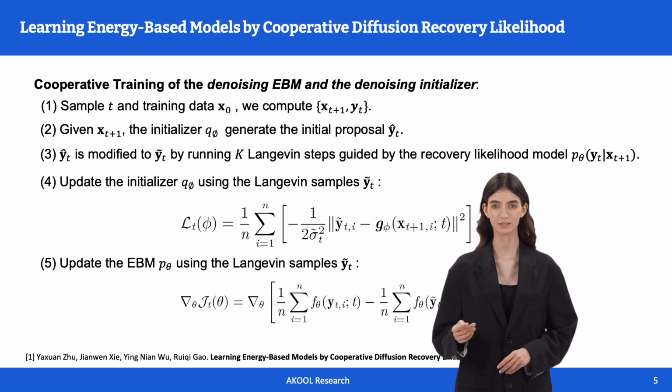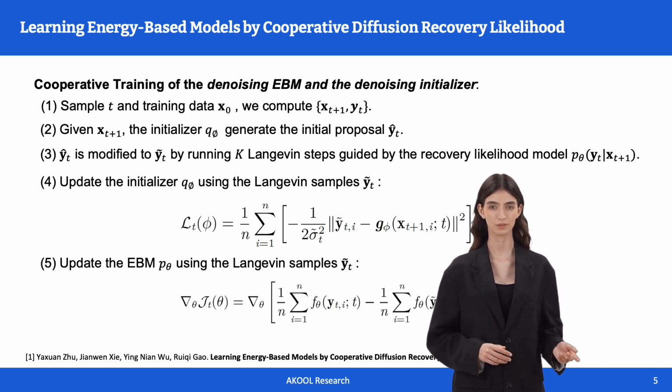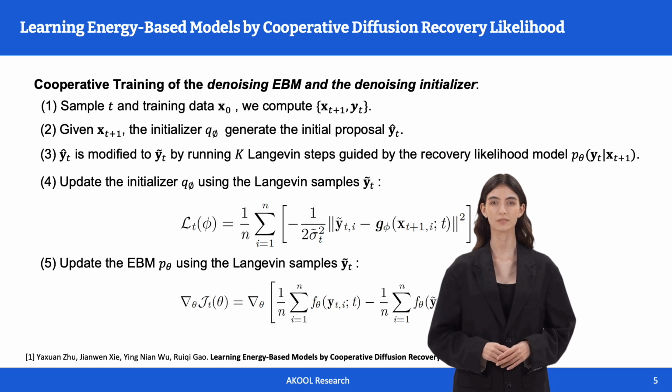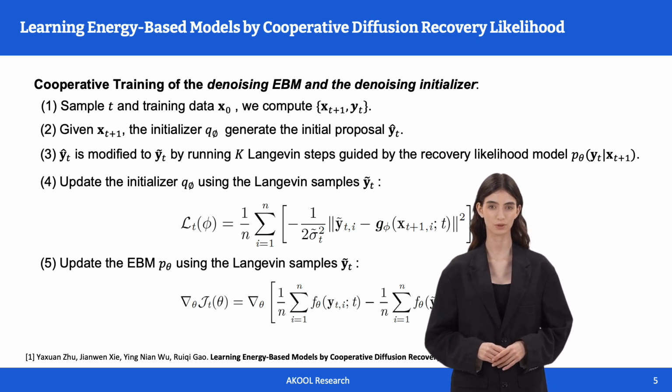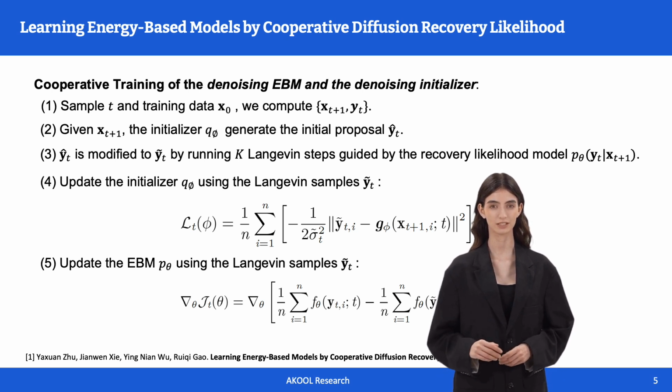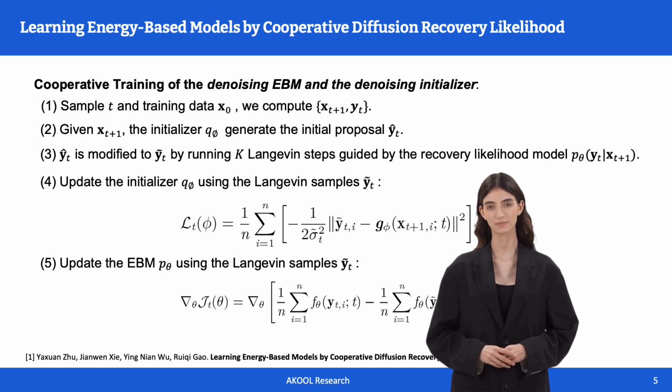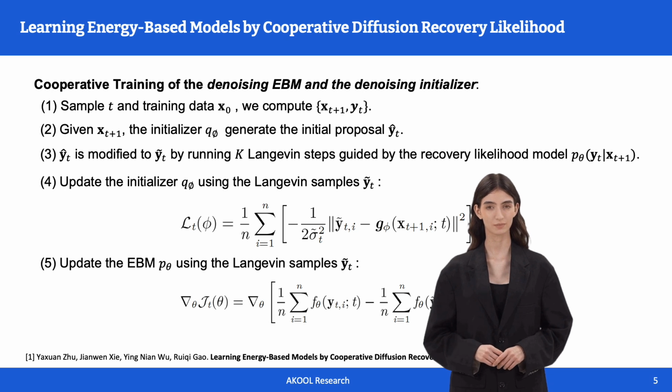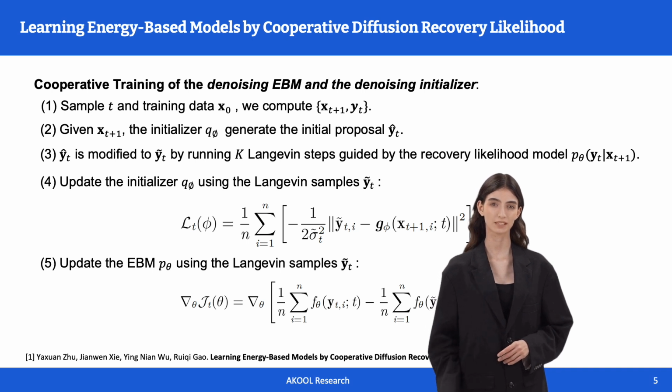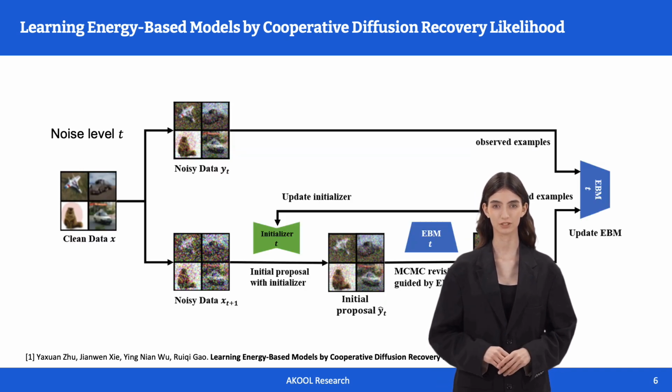In each iteration, we iterate the following 5 steps. We first sample t and training data x_0, and then we compute x_{t+1} and y_t. Given x_{t+1}, the initializer Q generates the initial proposal y-hat. Y-hat is then modified to y-tilde by running K Langevin steps guided by the EBM. We update the initializer using the Langevin samples by minimizing the reconstruction error. We update the EBM using the Langevin samples by the contrastive loss. We illustrate the flowchart for the training algorithm.